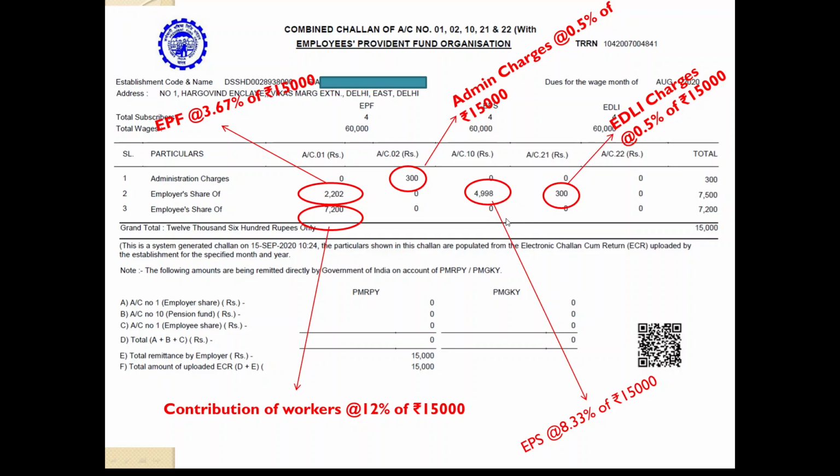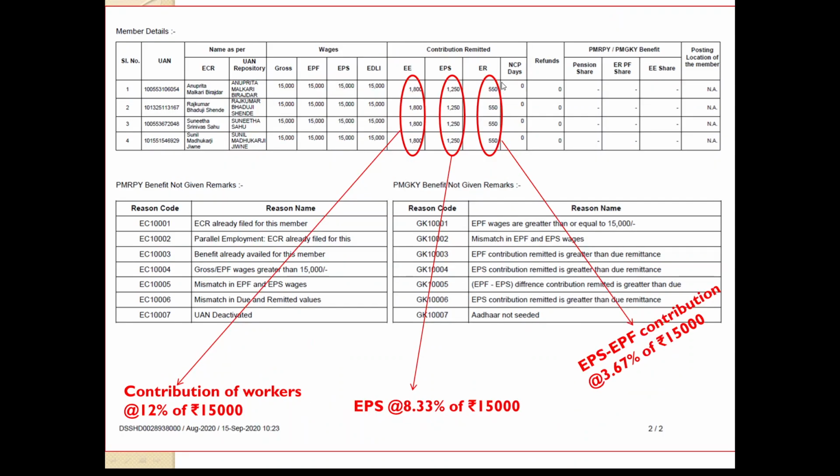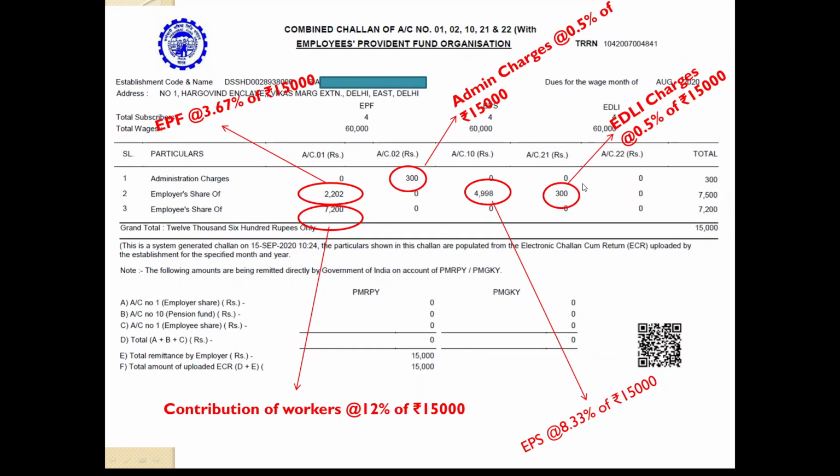Okay, and this is ER. ER is nothing but this one. This is nothing but EPF. We are going to call this EPS EPF to be precise, which is nothing but 3.67% of 15,000. So always you should remember that the sum of this and this should be equal to this. So this amount and this amount will go to the EPF account of workers.